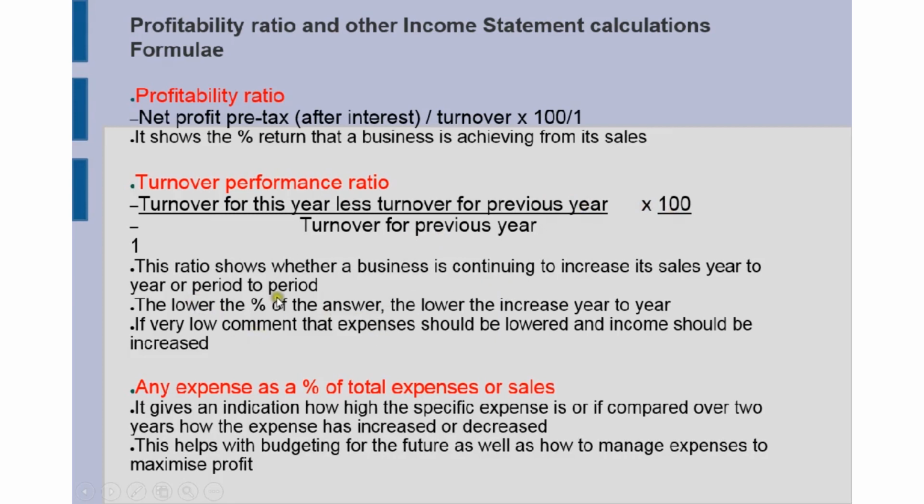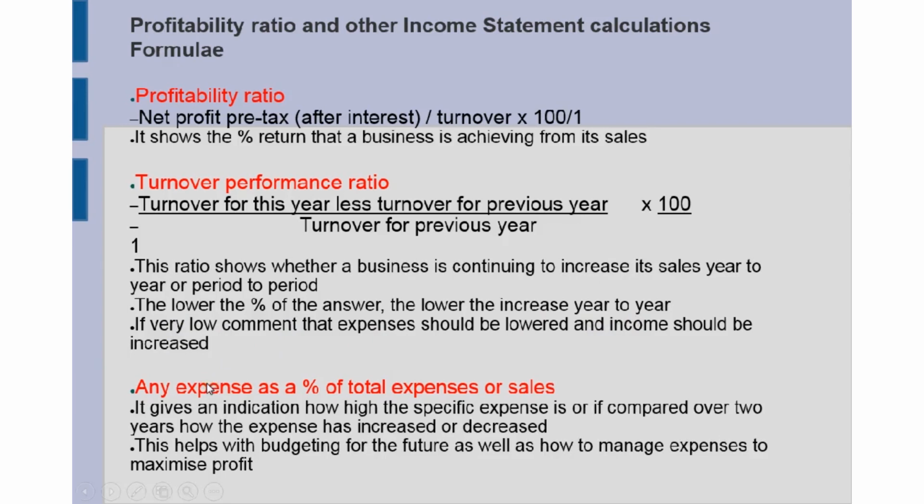Now, the lower this percent of the answer is, the lower the increase from year to year. So a business can then compare it from year to year to see whether the business is continually having a larger turnover and not just looking for a higher profit. So when you comment on these ratios, which is another part of the questions, you can say if it's a very low percent, you can comment that the expenses should now be looked at or investigated so that they can lower the expenses, and some methods of increasing sales should be found.